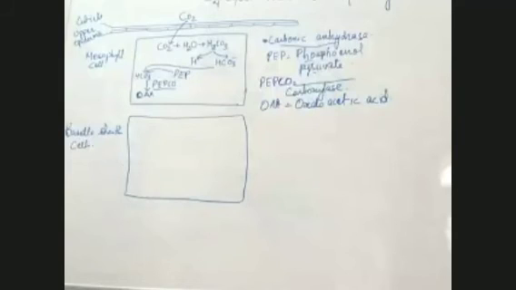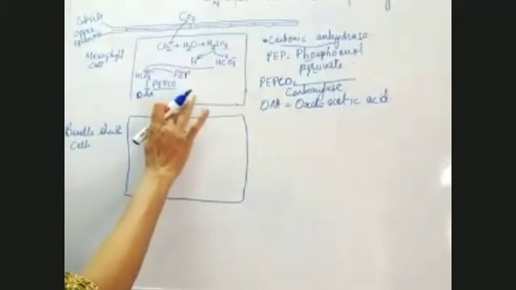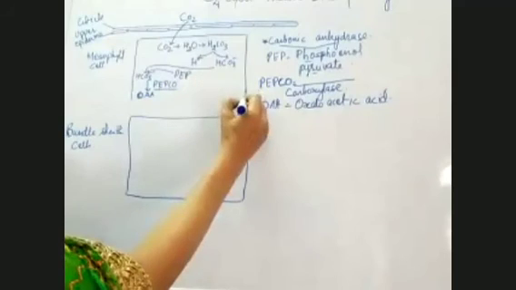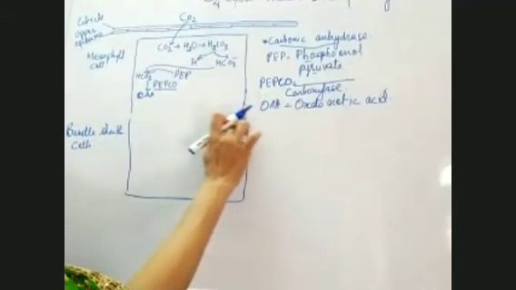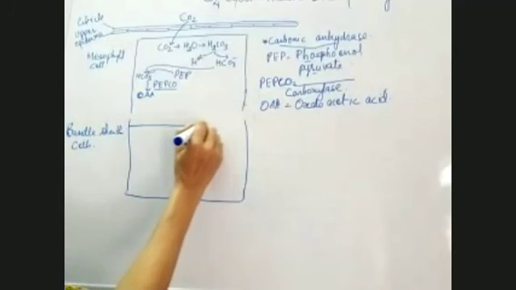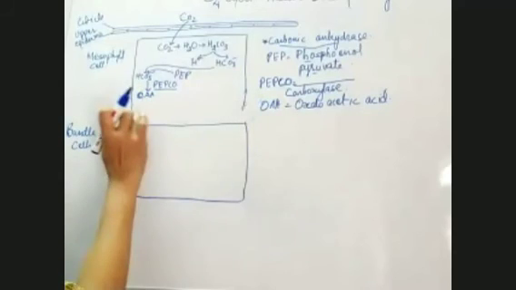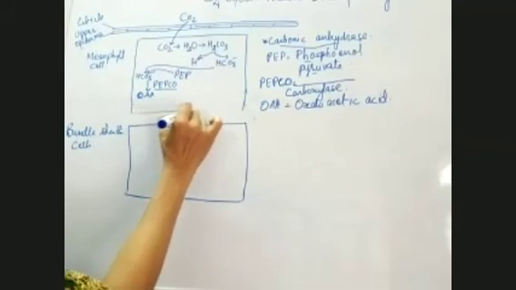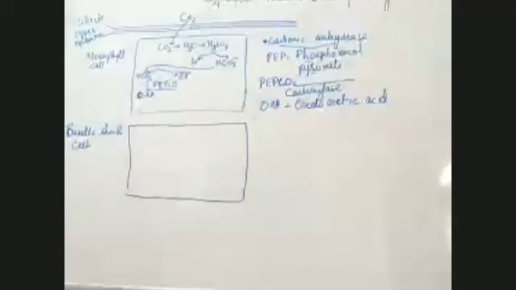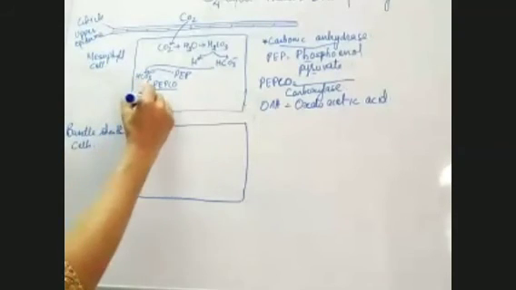This oxaloacetic acid now, I'll bring it a little down, forms malic acid.